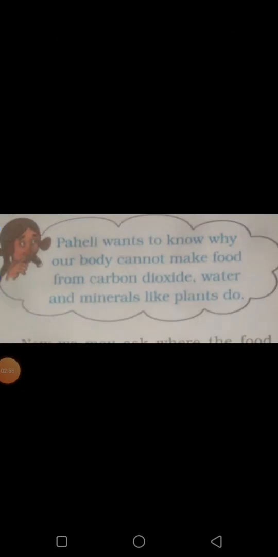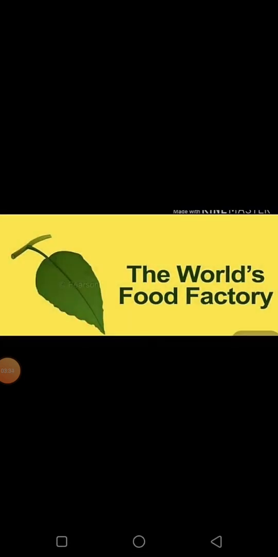Now, people want to know why our body cannot make food from carbon dioxide, water and minerals. In this question, we may ask where the food factory of plants is located, whether food is made in all parts of plants or in certain parts. How do plants obtain their raw materials from the surroundings? And how do they transfer them to the food factory of plants? So, many questions come to our mind.